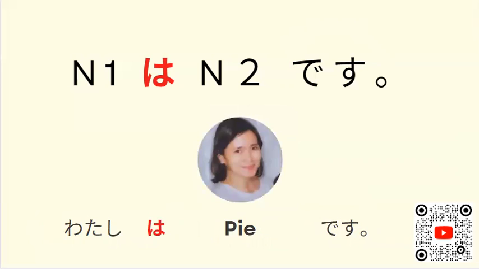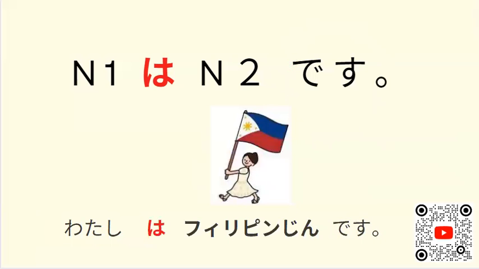So, 私はパイです。私はフィリピン人です。So, 皆さん, stating the sentence in an affirmative way.